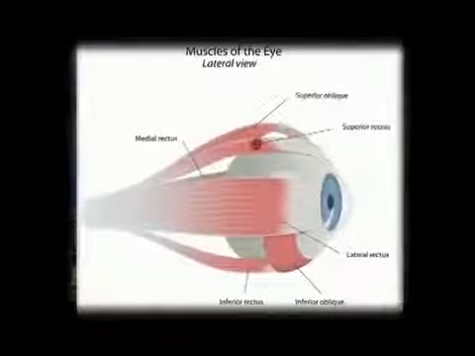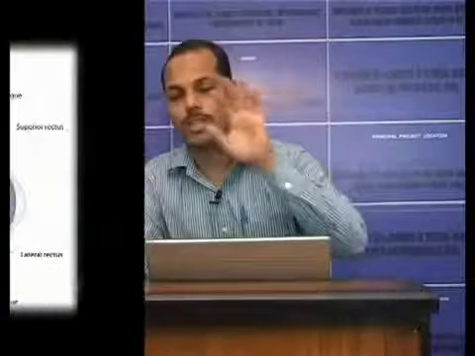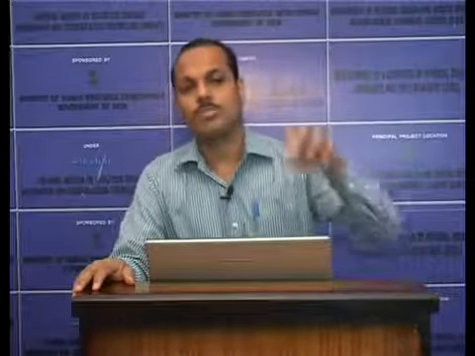Now, it provides somatic motor innervation to 4 extrinsic muscles of the eye, that is superior rectus, inferior rectus, medial rectus and inferior oblique muscle. It also innervates the muscles of the upper eyelid and the intrinsic eye muscles, especially the pupillary muscles. Together with cranial nerve 4 and cranial nerve 6, these 3 nerves control all 6 muscles of the eye.